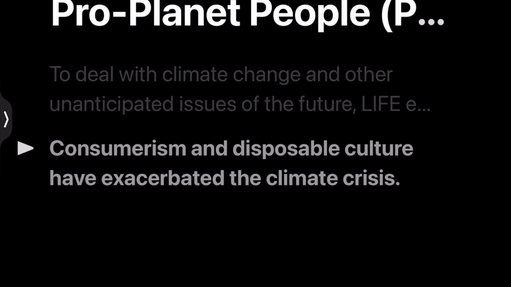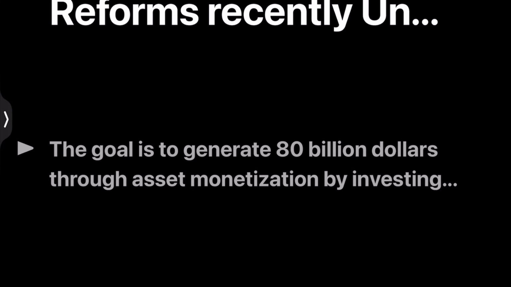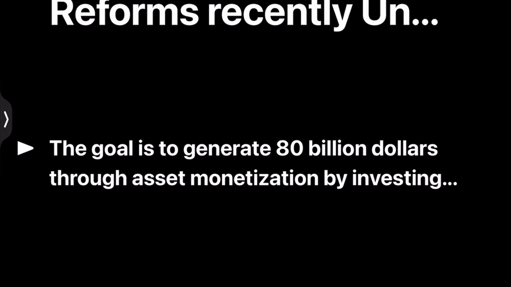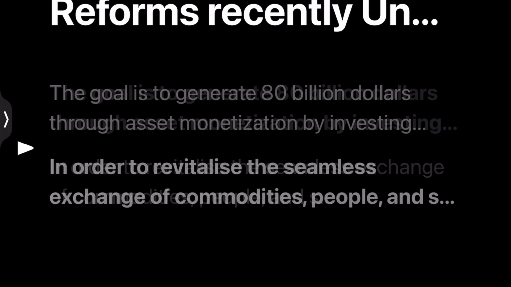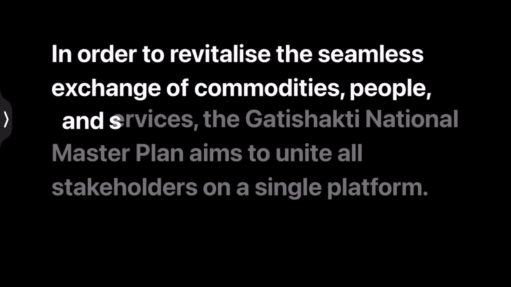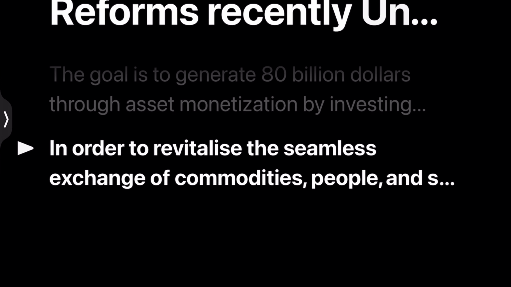Now let's discuss the reforms that have been undertaken by India recently. The goal is to generate $80 billion through asset monetization by investing $1.3 trillion in connectivity related infrastructure in 6 lakh villages in India. This is a reform undertaken by India. And also, in order to revitalize the seamless exchange of commodities, people and services, the Gati Shakti National Master Plan aims to unite all stakeholders on a single platform.